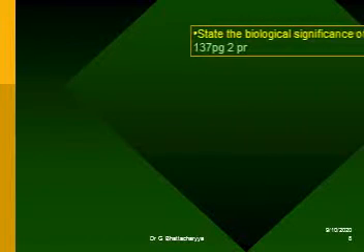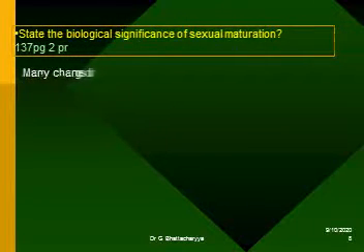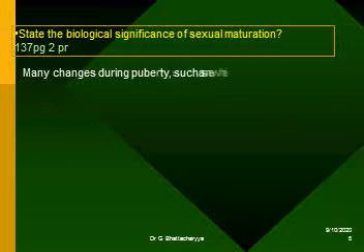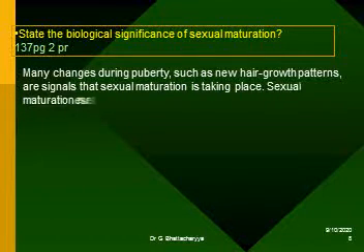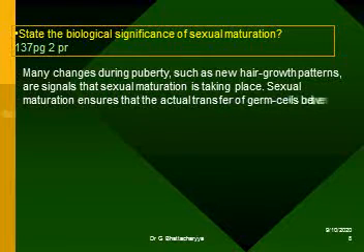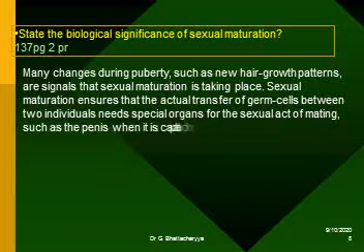State the biological significance of sexual maturation. Many changes during puberty, such as new hair growth patterns, are signals that sexual maturation is taking place. Sexual maturation ensures that the actual transfer of germ cells between two individuals, which needs special organs for the sexual act of mating, such as the penis when it is capable of becoming erect.